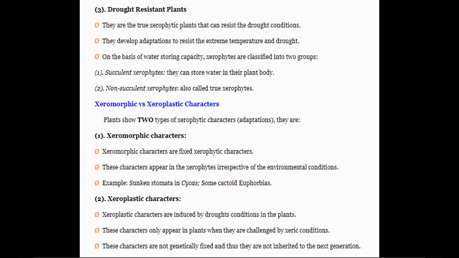characters are induced by drought conditions in the plant.